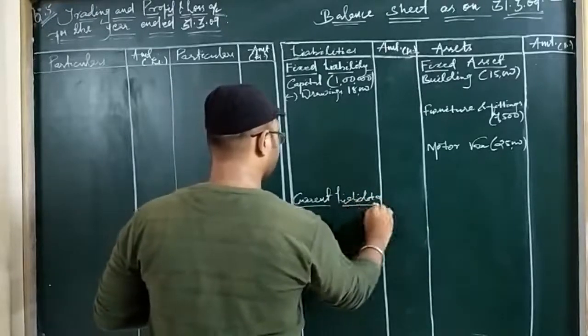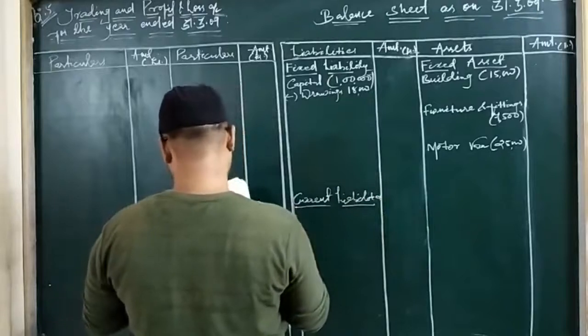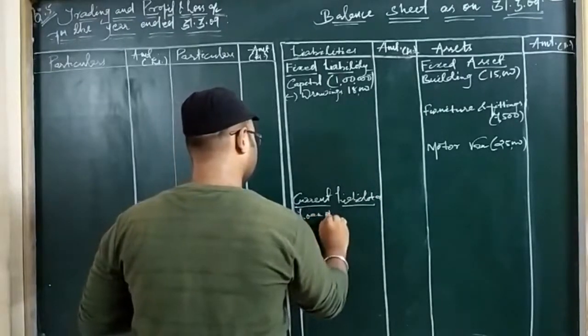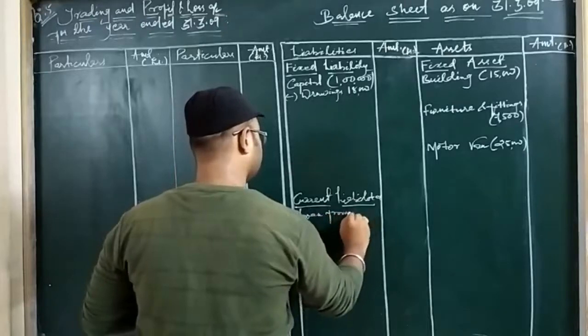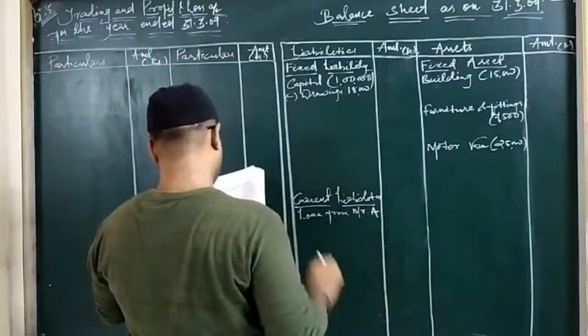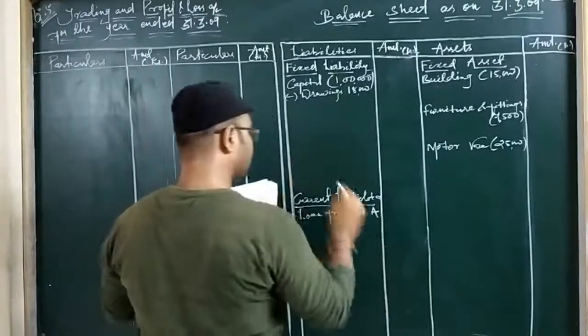Current liabilities. Loan from Mr. A. So loan is 15,000.